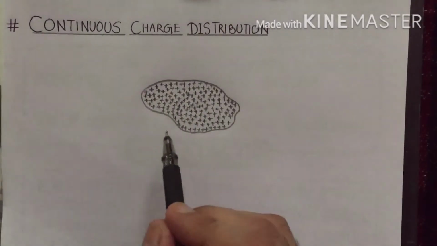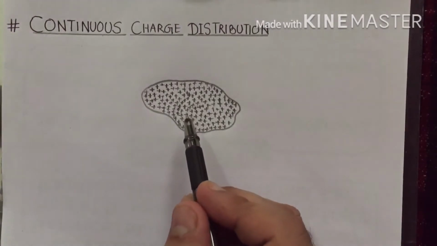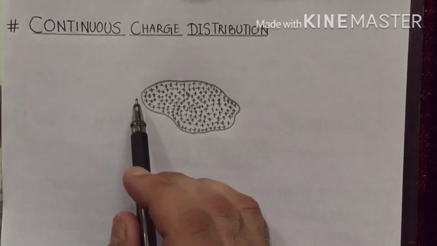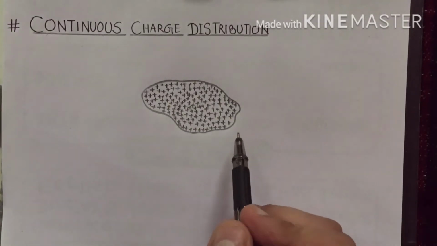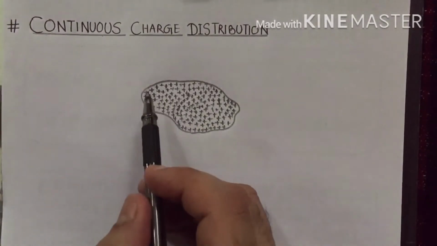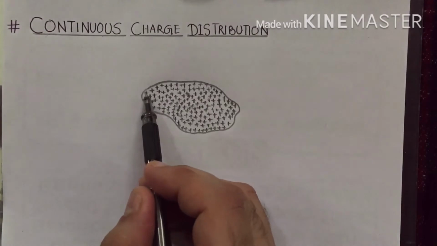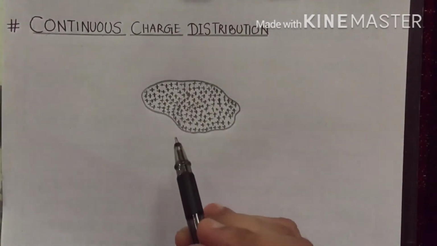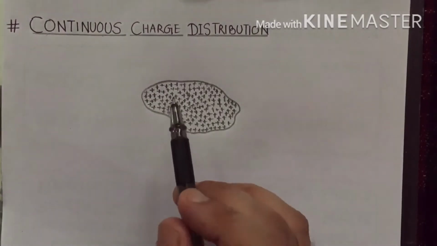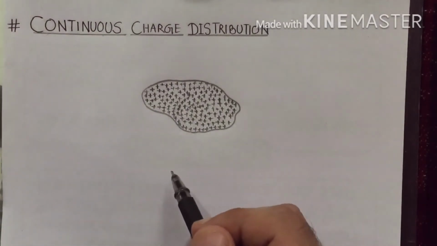Here in the figure we can see there is an arbitrary shaped body in which the charges are uniformly and continuously distributed, such that the separation between any two charges is very small. Therefore such a type of distribution of charge is called continuous charge distribution.